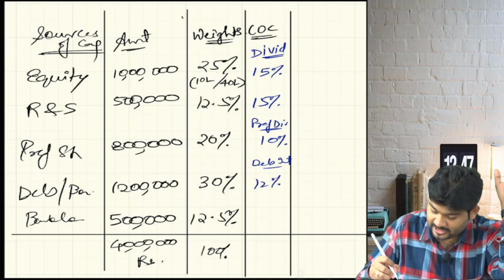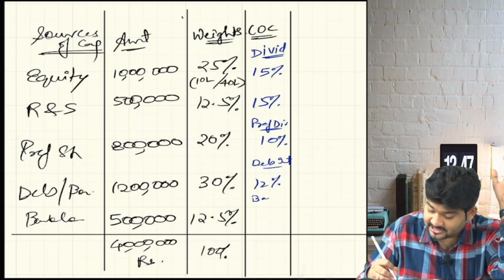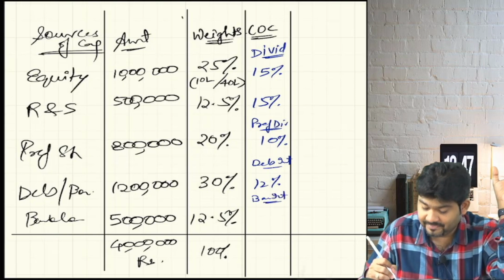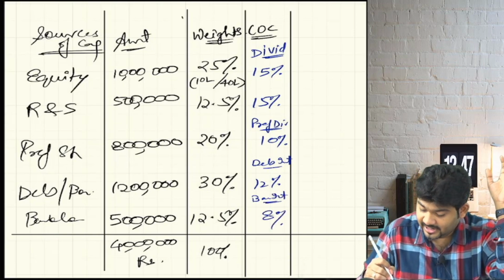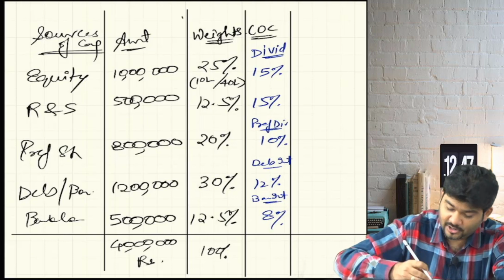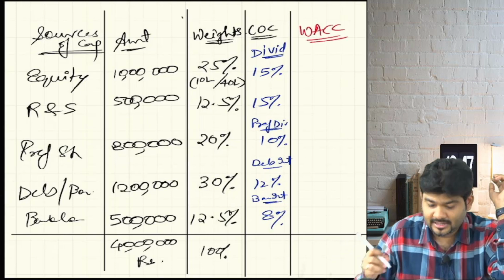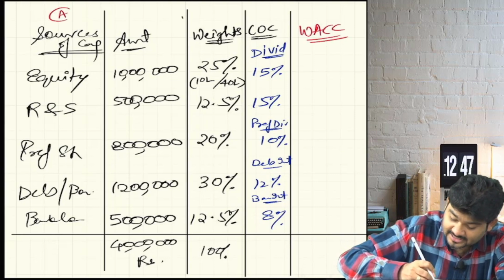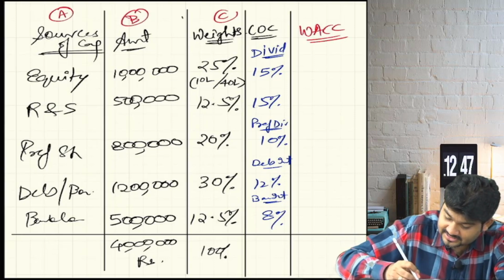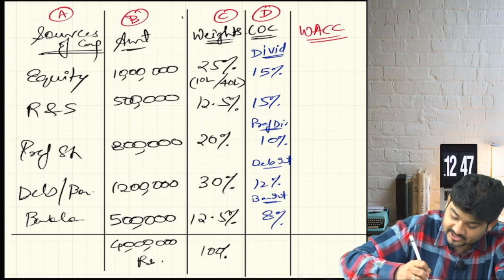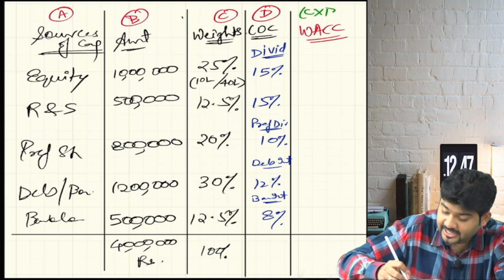12%. Chalo, we'll give them 12%. Bank loan, bank interest, how much will we give them? 8%. Are we clear? And now are we all set to calculate the weighted average cost of capital? If I call this A, this B, this C, this D, my weighted average cost of capital will be C into D.